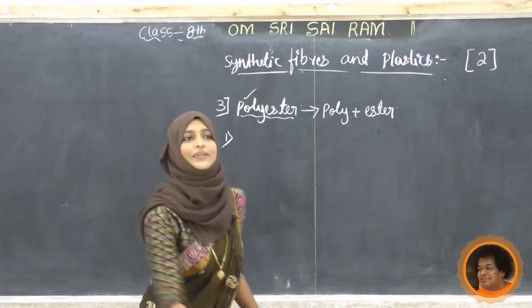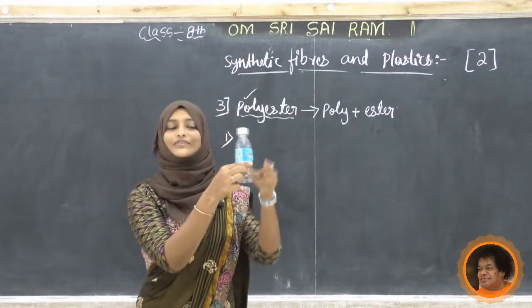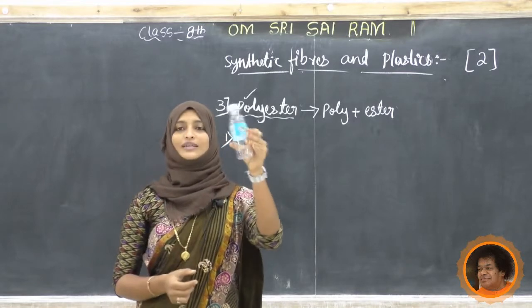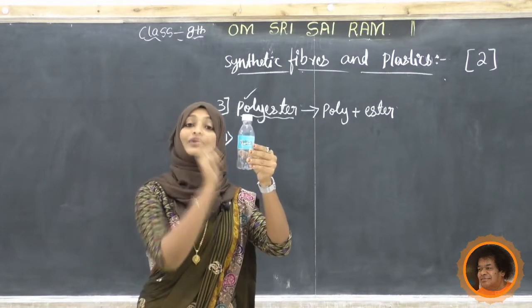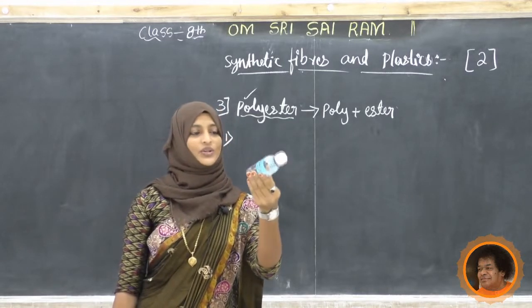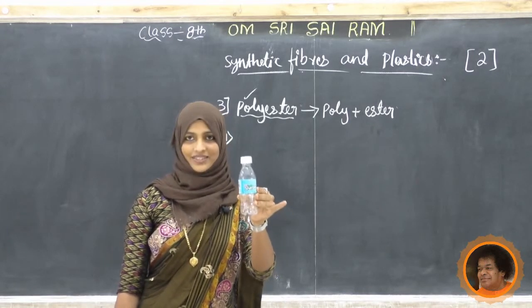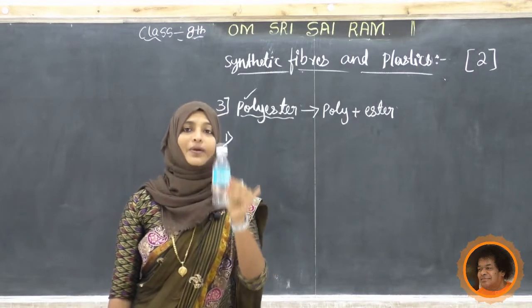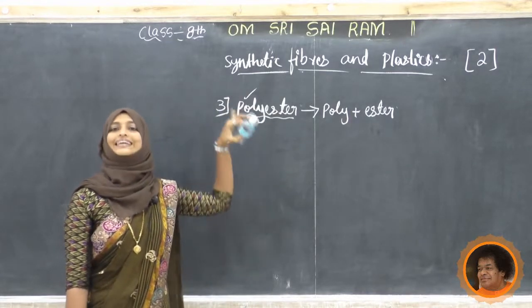Okay, one example I will write here. Student, have you seen this bottle? What is the constituent, what is this bottle made of? Do you have any idea? Actually, this is not a simple plastic. It is made using a polyester named terylene.